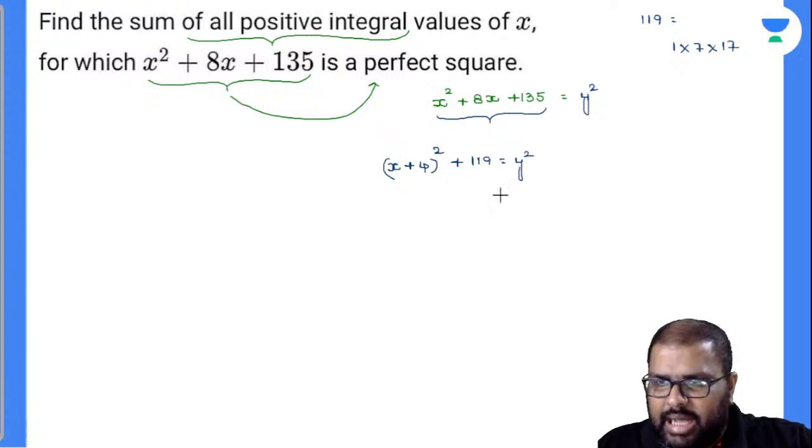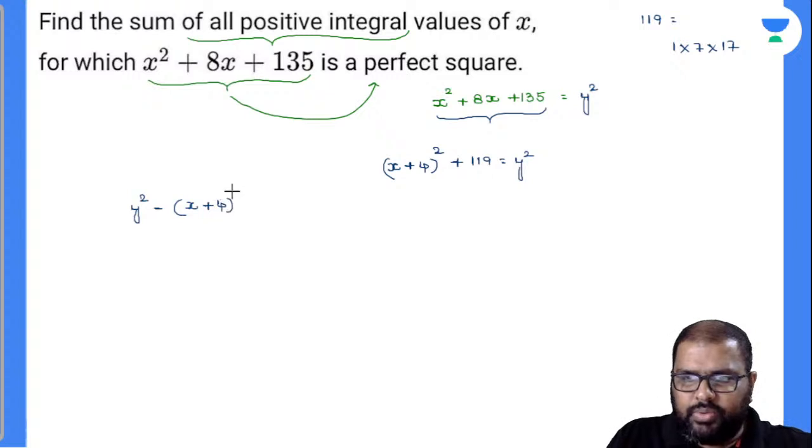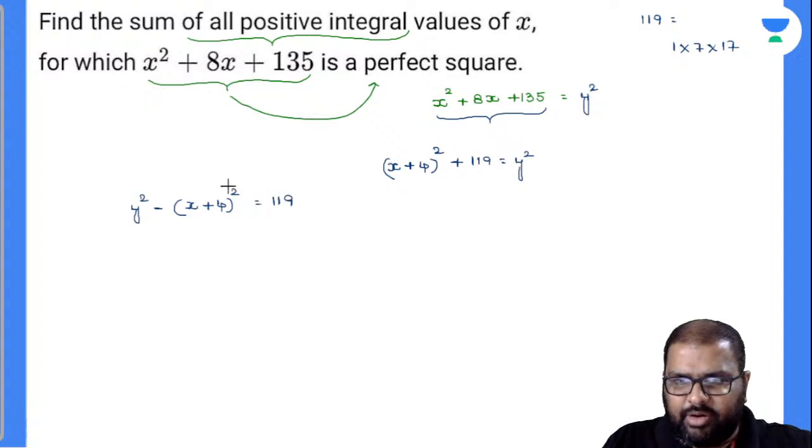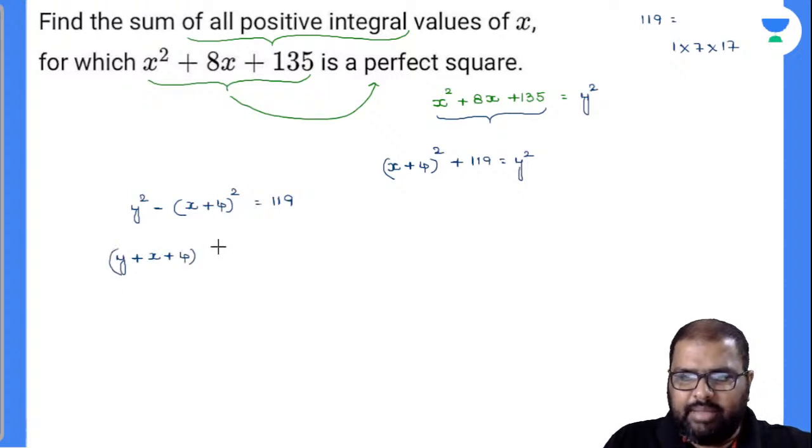So see here, I will be changing the equation like this: y square minus (x plus 4) whole square is equal to 119. This is in the format of a square minus b square. Will you accept that? Can I write the same equation as (a plus b) into (a minus b), that is (y plus x plus 4) into (y minus x minus 4), which equals 119.